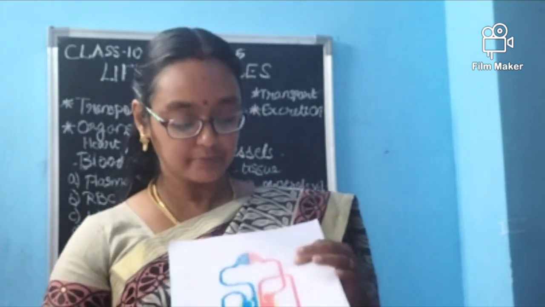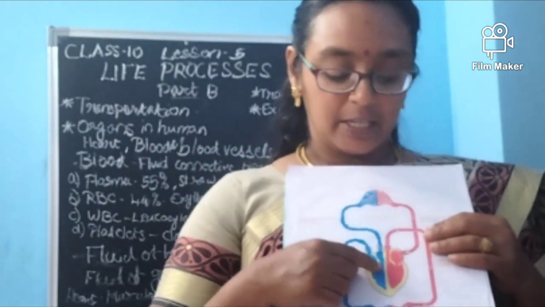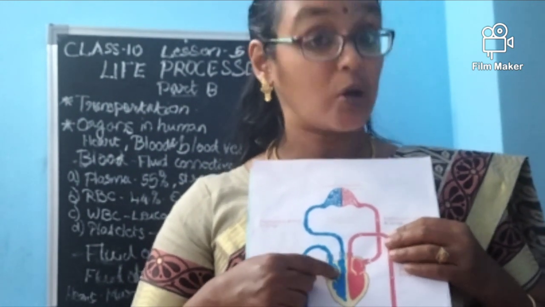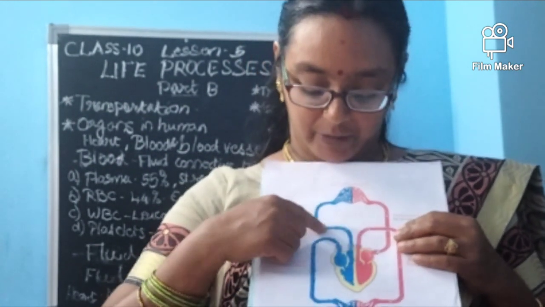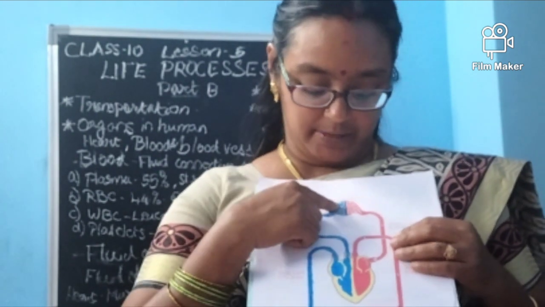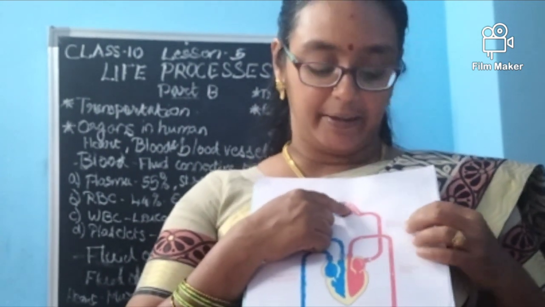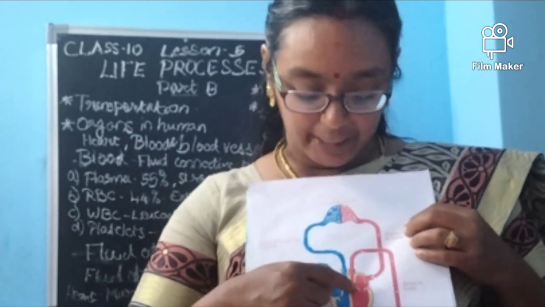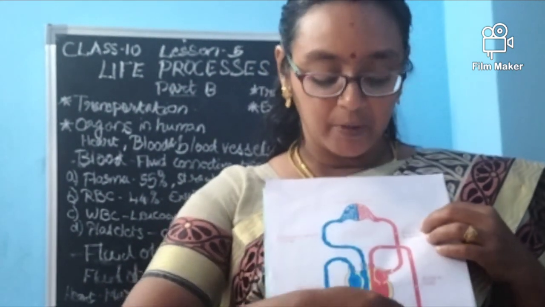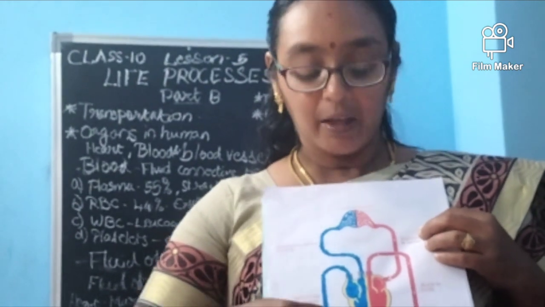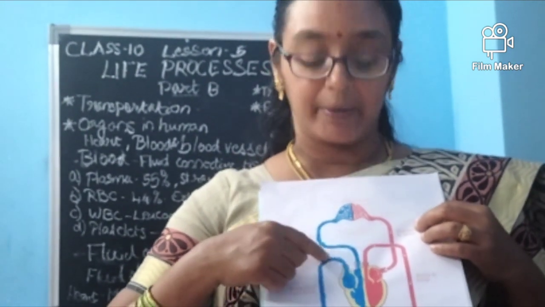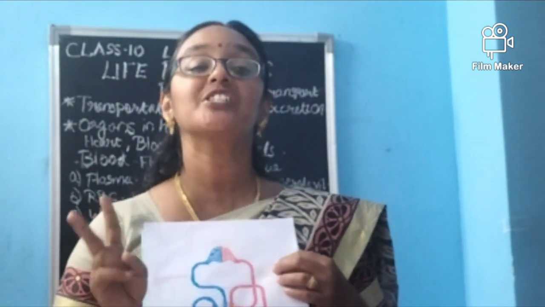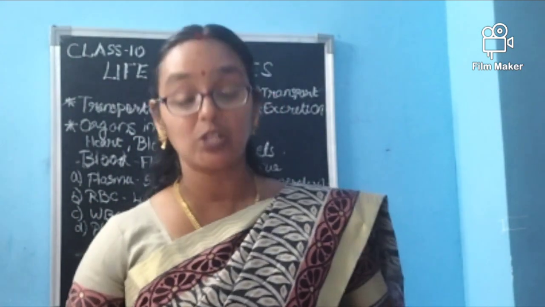See, can you see? From the left, as I told you, the right side will be full of deoxygenated blood, and this blood will be moving to the lungs, and it will be rich in oxygen and it will be coming back to the left side. From the left side, again it will move to different parts of the body. The deoxygenated blood will be collected back to the heart. So double circulation will be happening in the case of human.